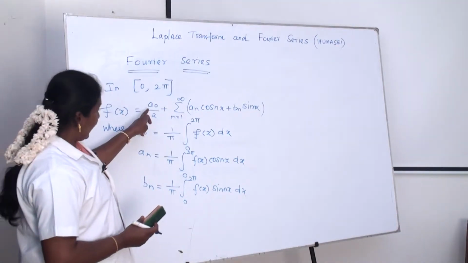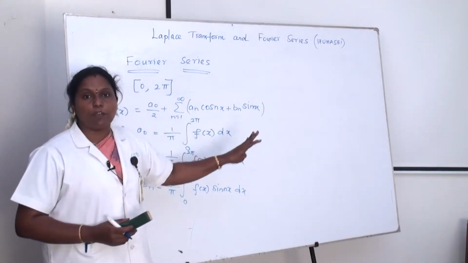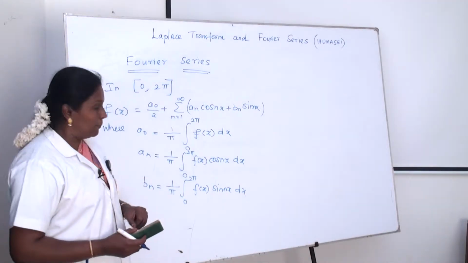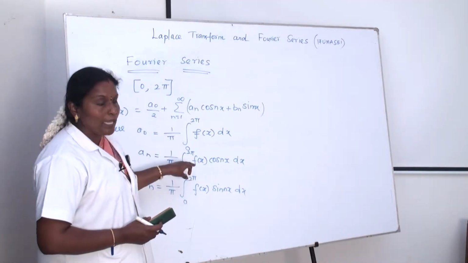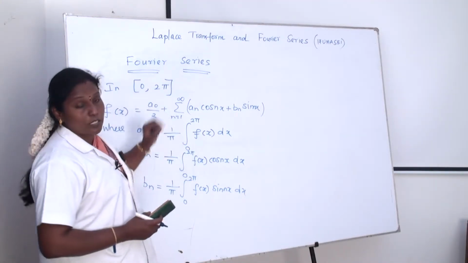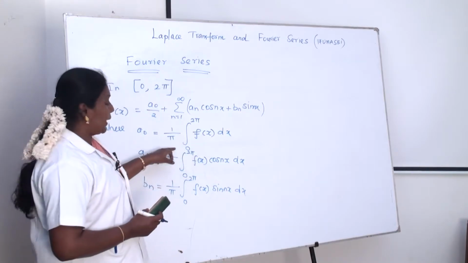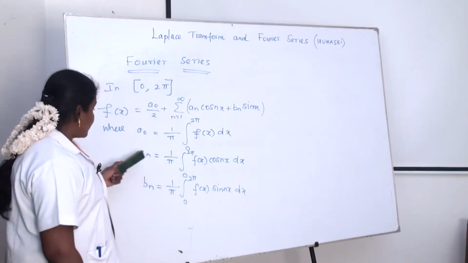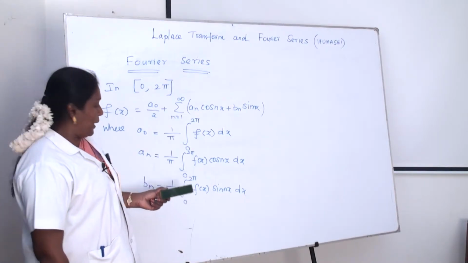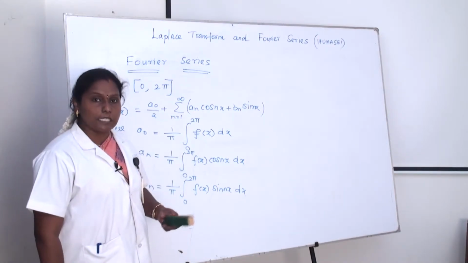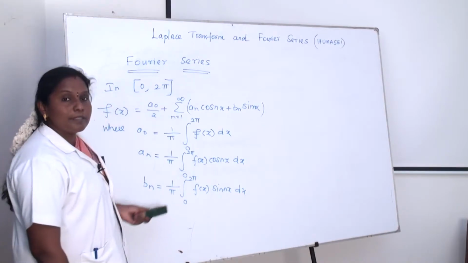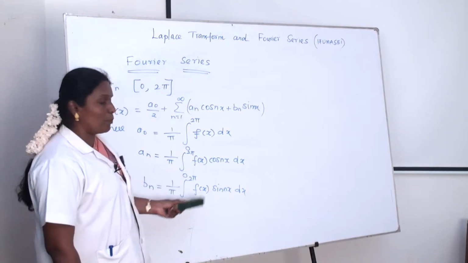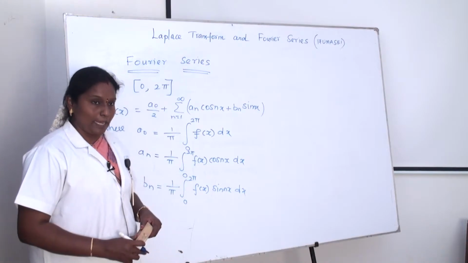In a Fourier series, f of x can be found by finding a naught, a n as well as b n. a naught is 1 by pi, and the given limit is 0 to 2 pi: 1 by pi integration 0 to 2 pi of f of x dx. As well as a n is equal to 1 by pi integration 0 to 2 pi of f of x into cos nx, and b n is equal to 1 by pi integration 0 to 2 pi of f of x into sin nx.